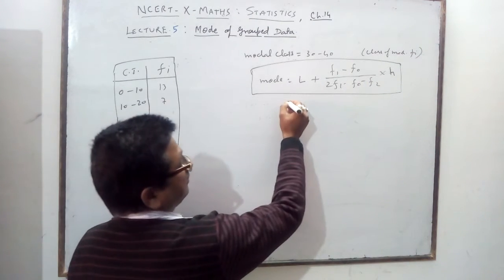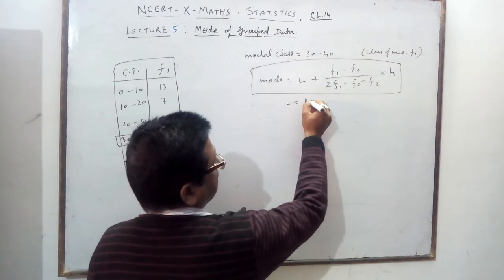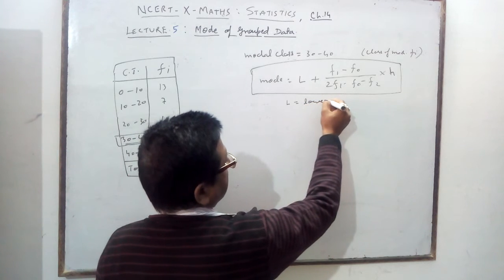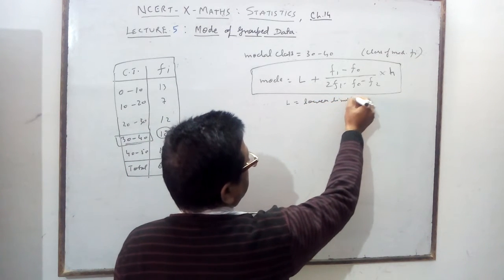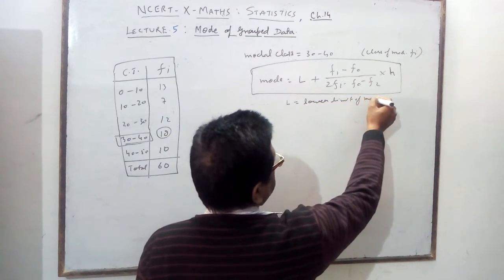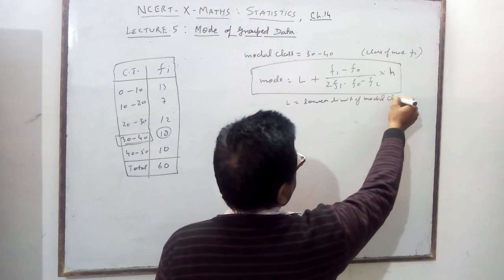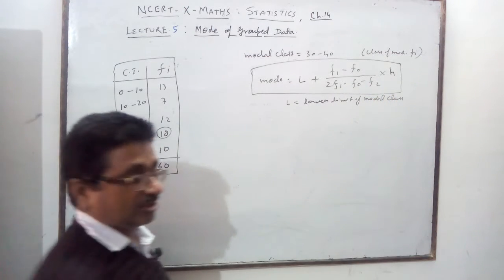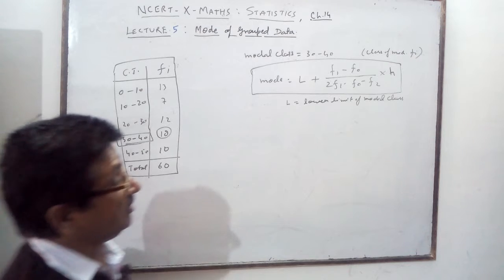What is L? L is the lower limit of the modal class, assuming that all the classes are of equal width.